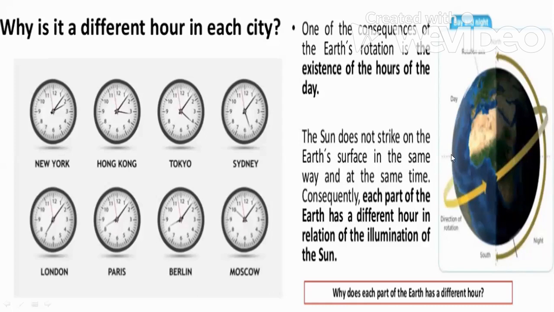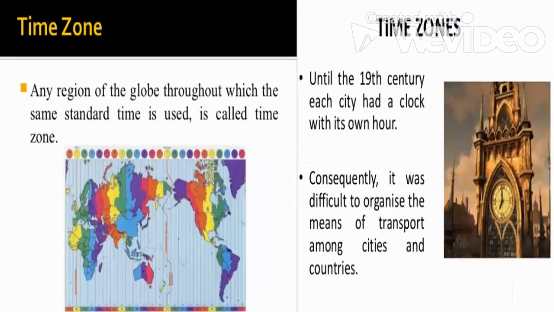So if it is morning in some place, in some other place it might be dawn, or in some other place it might be afternoon, because the sun does not strike at the same angle at every place, because the earth is not a flat surface, it is a geoid. So because of this we have various times.